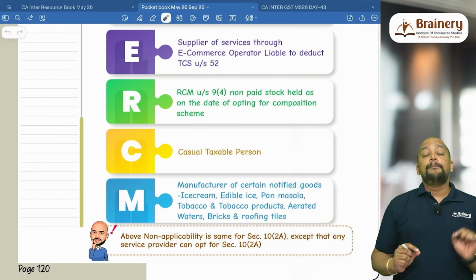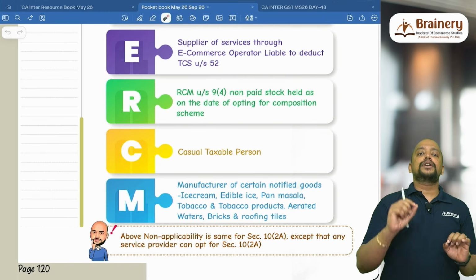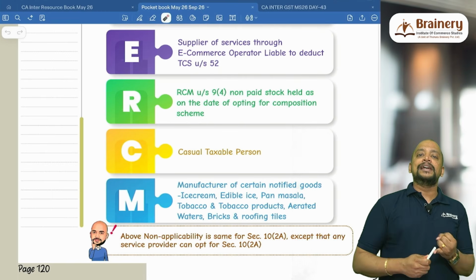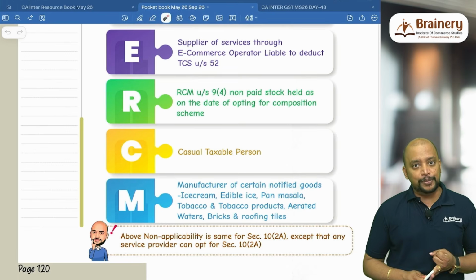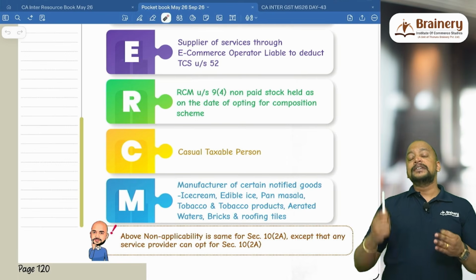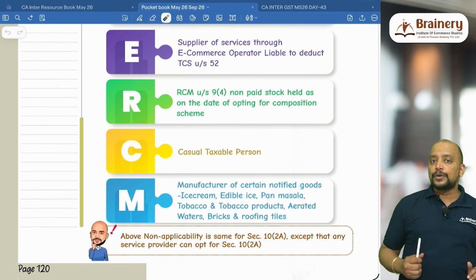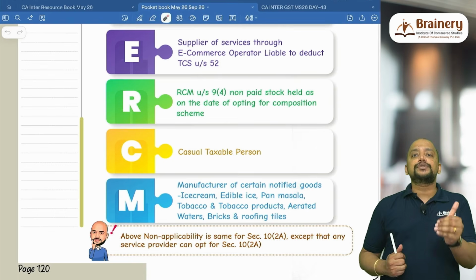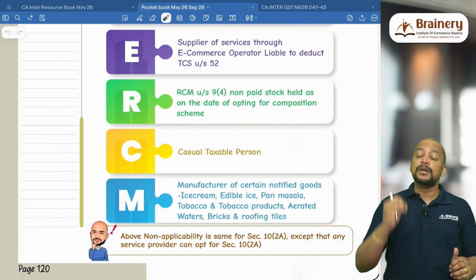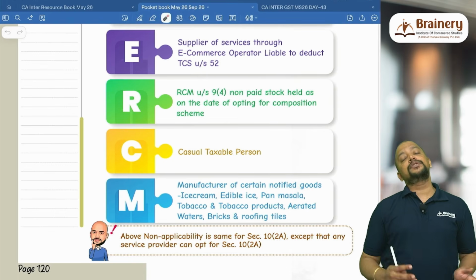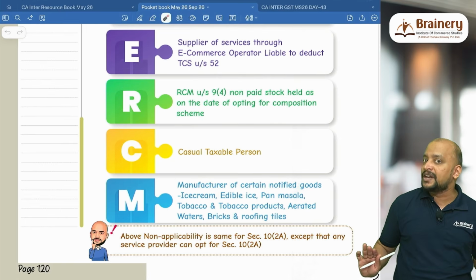And last, M, manufacturer of notified goods. What are those notified goods? Ice cream and edible ice, pan masala, tobacco and tobacco products, then aerated waters, bricks and roofing tiles. These are the notified goods. Manufacturer of these notified goods cannot offer composition scheme, but the trader of these notified goods can opt for composition scheme. We don't have any restriction.